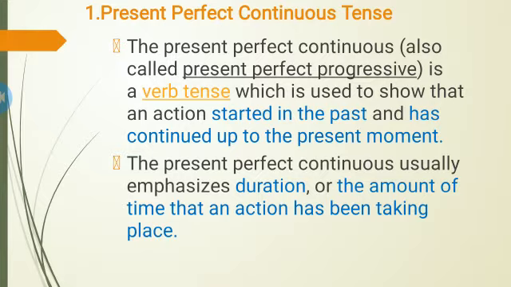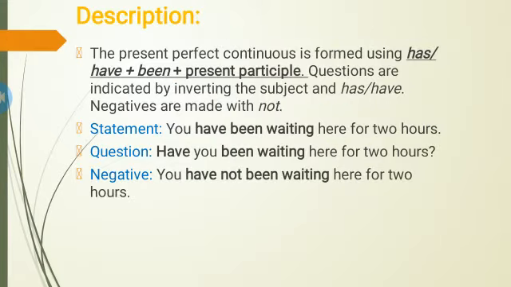The present perfect continuous usually emphasizes duration, or the amount of time that an action has been taking place. The present perfect continuous tense is formed using has or have plus been plus the present participle. Questions are indicated by inverting the subject and has or have, and negatives are made with not.